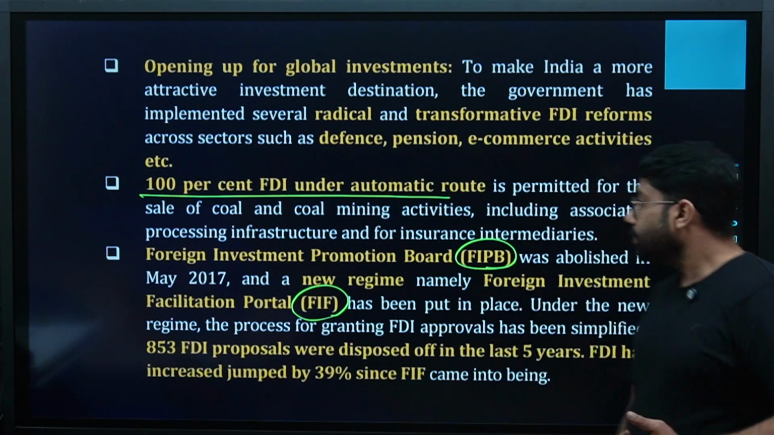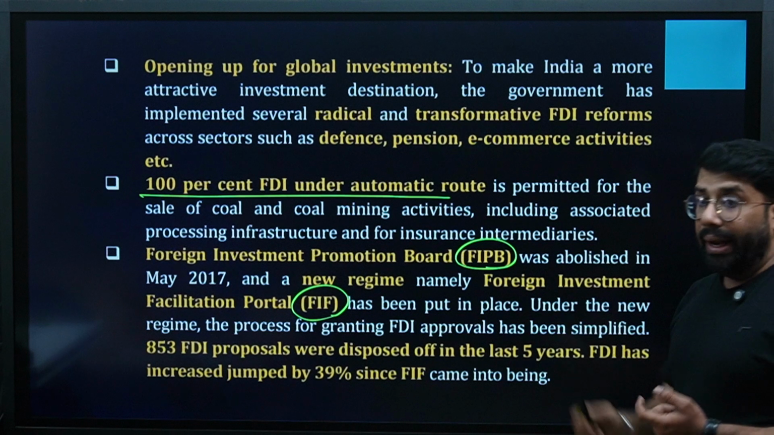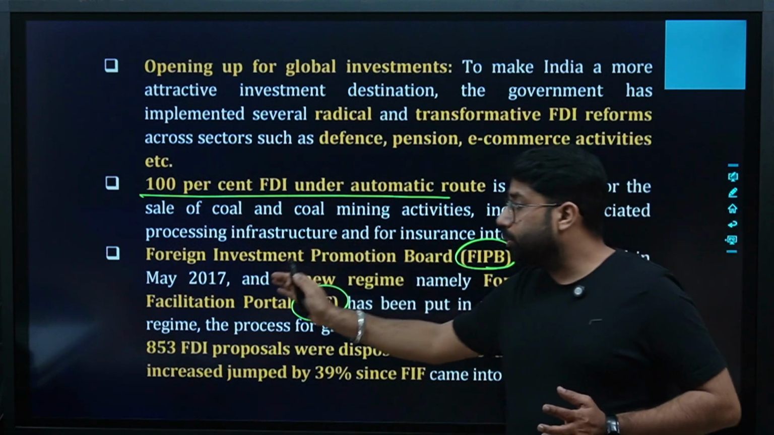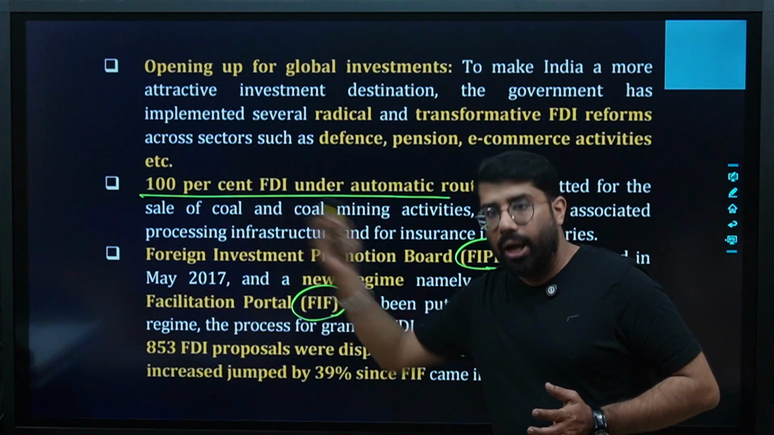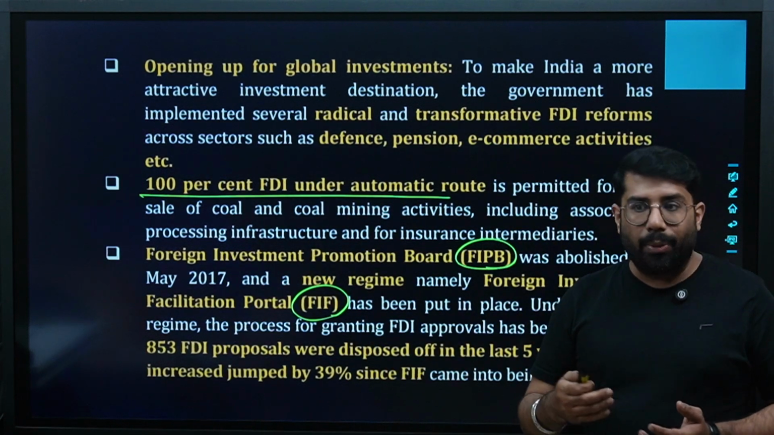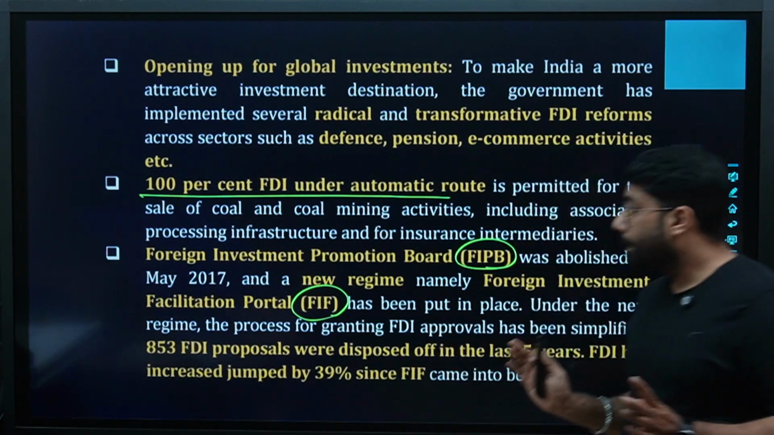Are we clear? Then FIPB, that is the Foreign Investment Promotion Board. It is a specific board which focuses on promoting foreign investment: how to get investment from foreign countries so that we can get more resources in India and grow and develop our country. Are we clear?